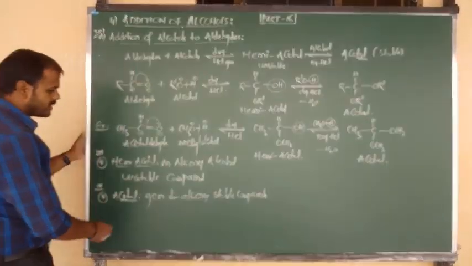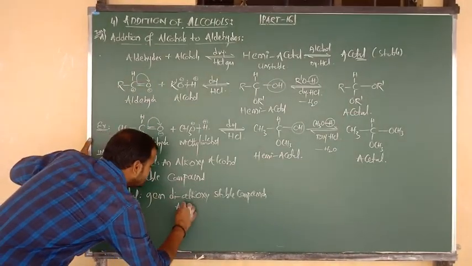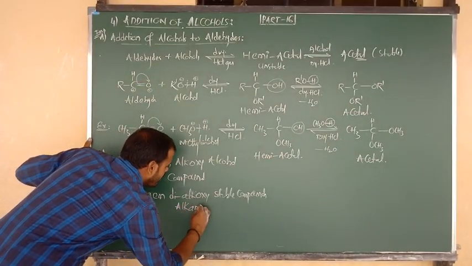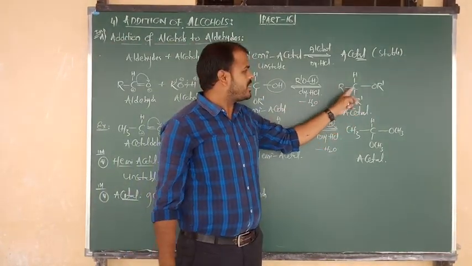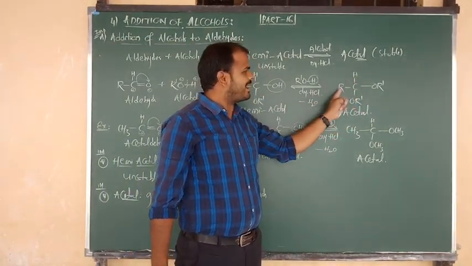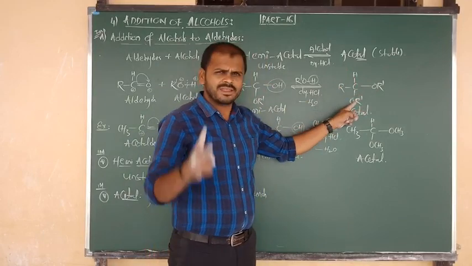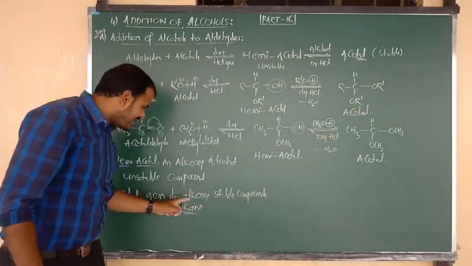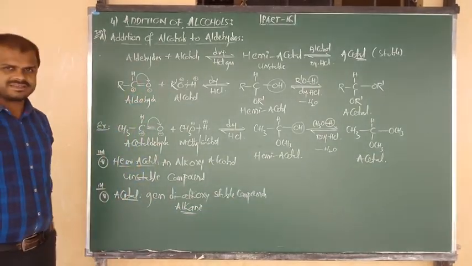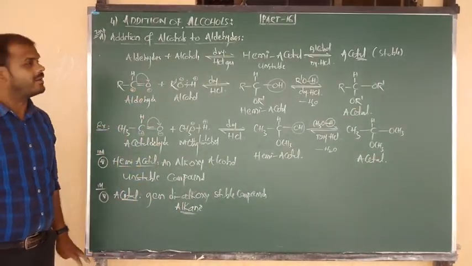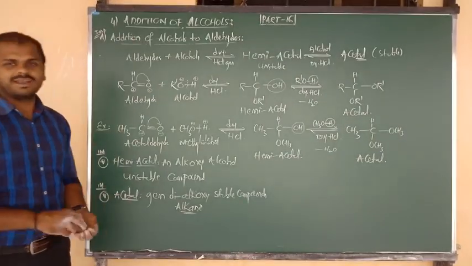So we have to say gem dialkoxy alkane. Why are we saying alkane? Because of alkoxy, clear. R bonded to C, C bonded to H. This looks like an alkane form. 2 alkoxy groups are there, dialkoxy. Gem dialkoxy alkane stable compounds are known as acetals. I hope you understand this clearly. So addition of alcohols to aldehydes, clear.